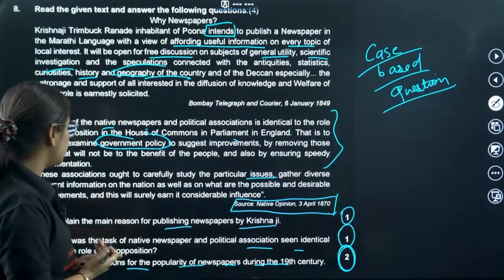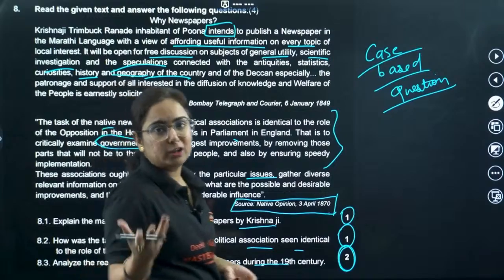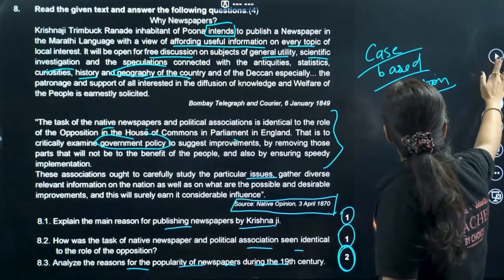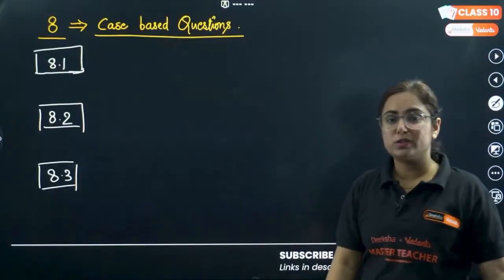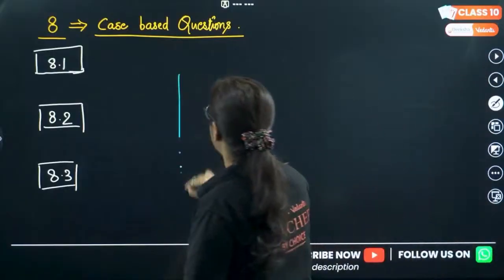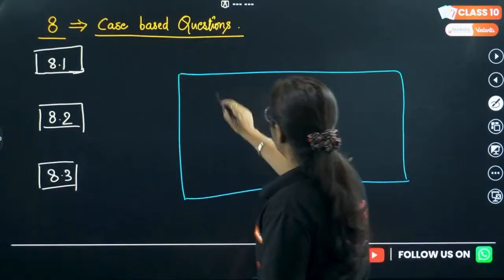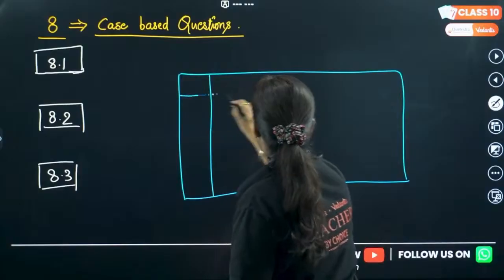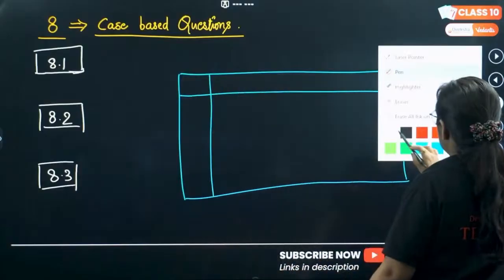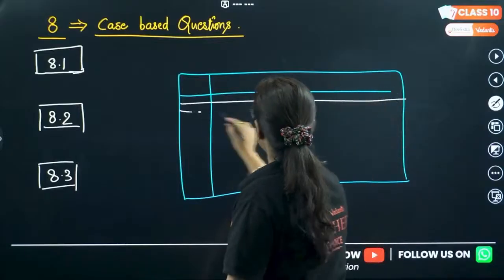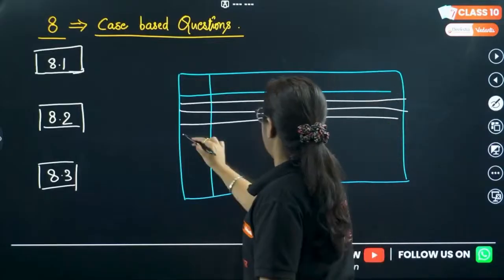They talk about consider and desired points of the nations, etc. But ma'am, how should we answer it? Students, pay attention. Like this is your copy, and you might be having it like this. Okay, let's take white so that you can feel. This is your copy, and this is your copy.